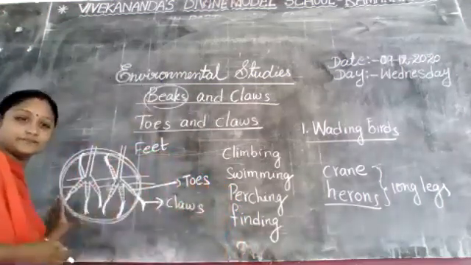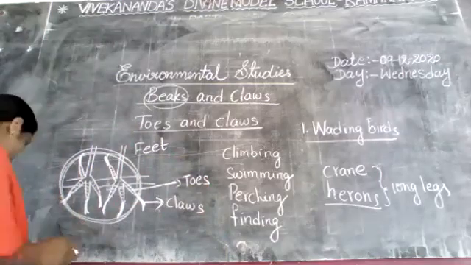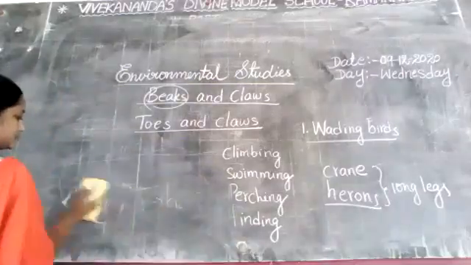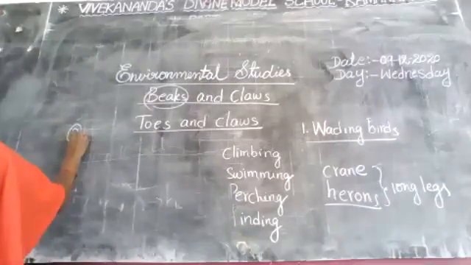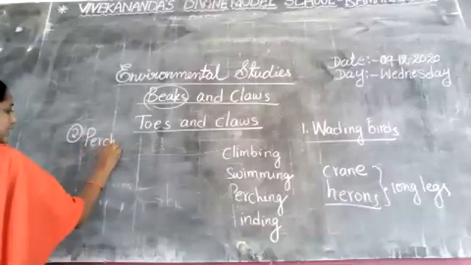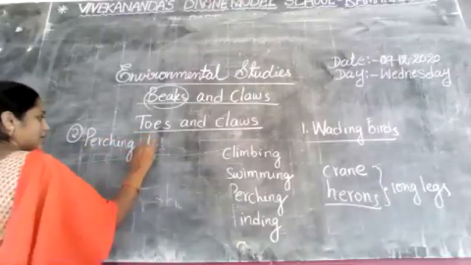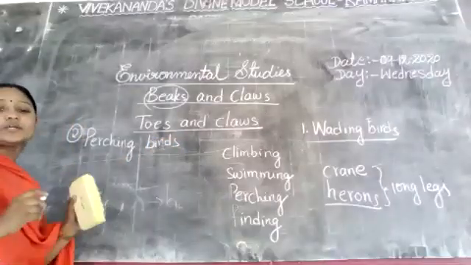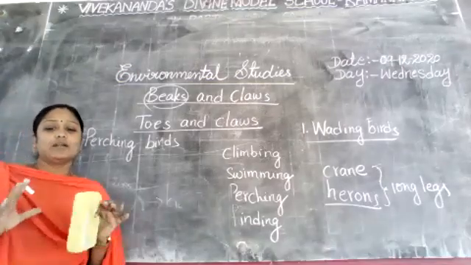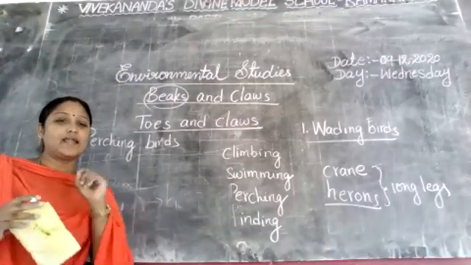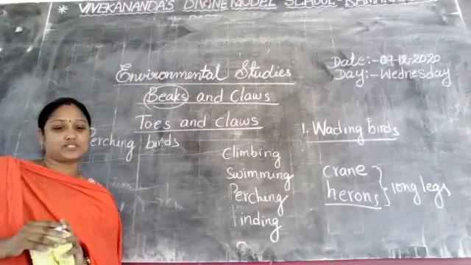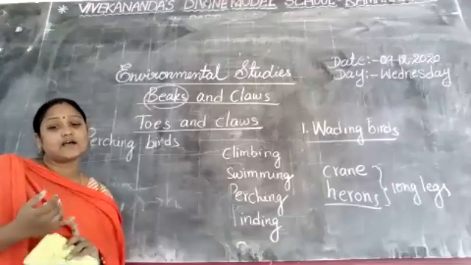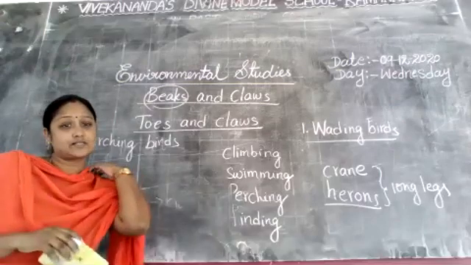Okay, children. So next one, perching birds. What is the second one? Perching birds. P-E-R-C-H-I-N-G, Perching. B-I-R-D-S, Birds. Perching birds include sparrows, which I taught about, and wrens, dippers, starlings, warblers.